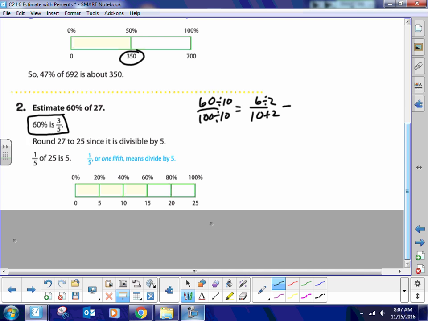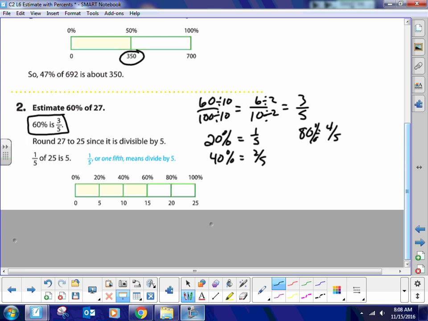Let me erase it and do the division symbol a little bit better. Divide out a 2. We get 3/5. That's where they get 3/5 from. And I'll give you another hint. 20% is 1/5. 40%, 2/5. We already know 3/5. 80%, 4/5. 100%, whatever.